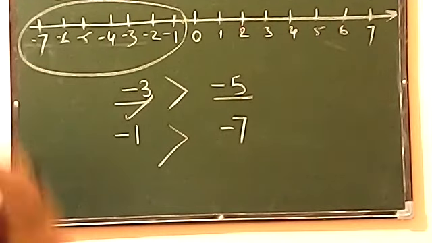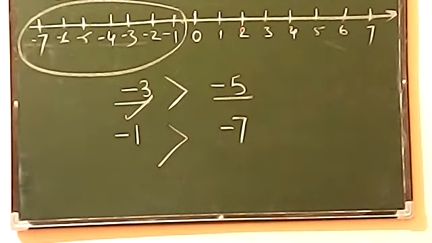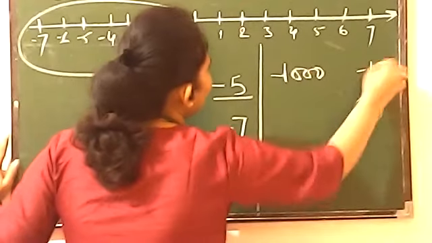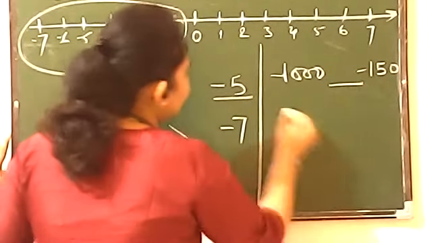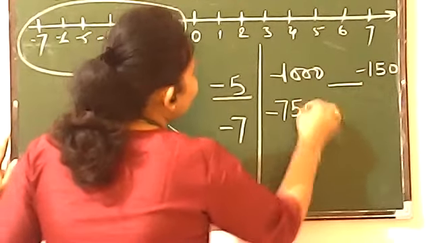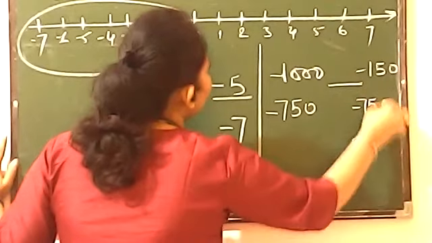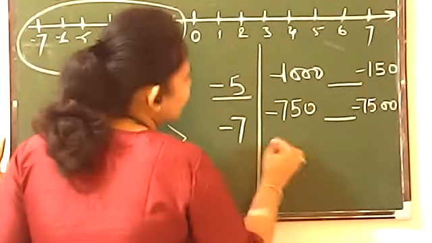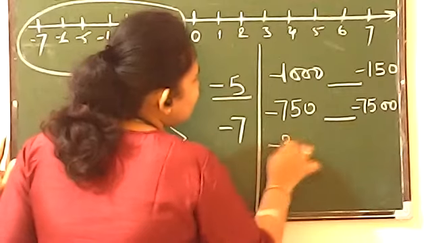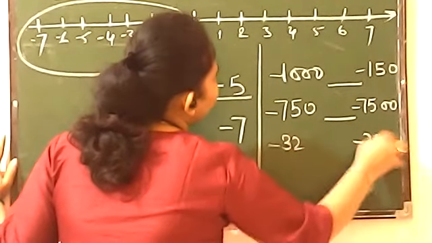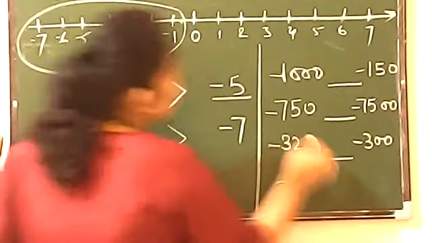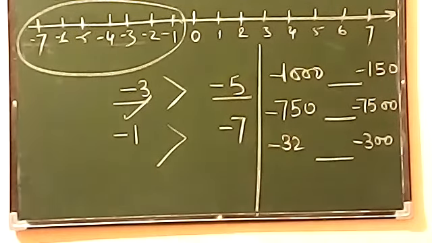Now I am not giving you the concept of number line. You just tell me by thinking in your mind. I am rubbing this and tell me now. -1000, -150, which will be greater? -750, -7500, which will be greater? -32, -300, which number will be greater? I am giving you 3 options, 3 questions. Answer in the chat box, please.